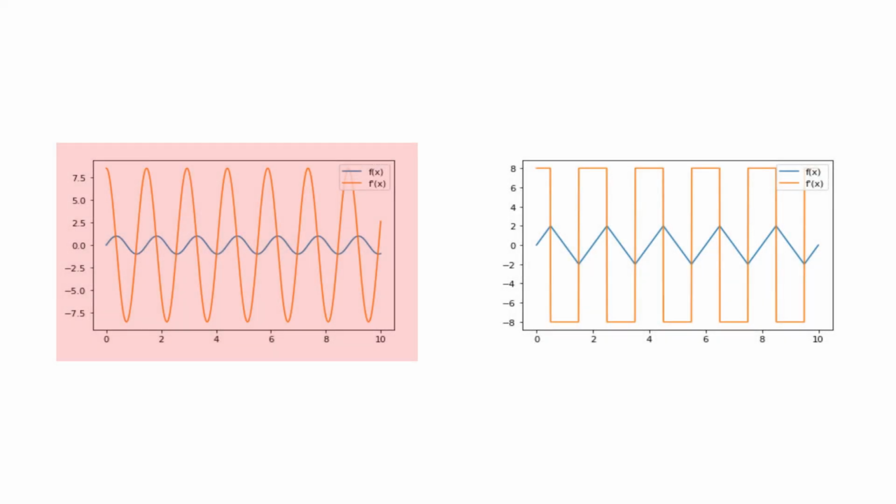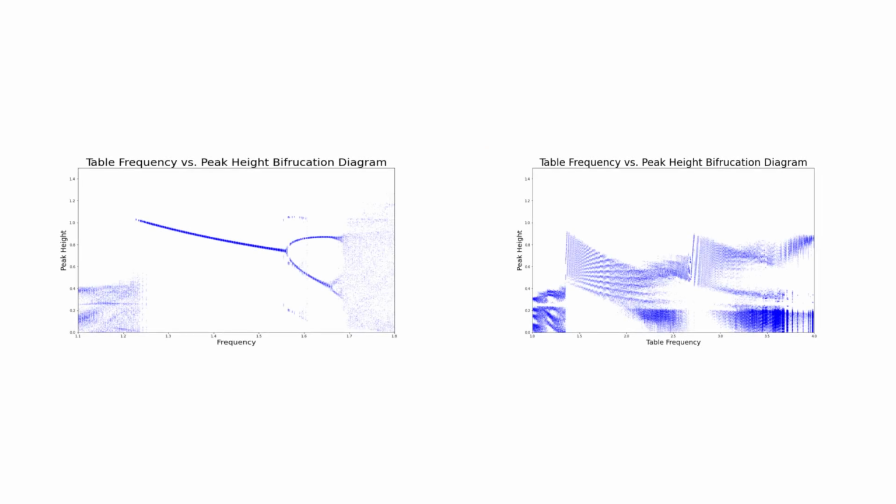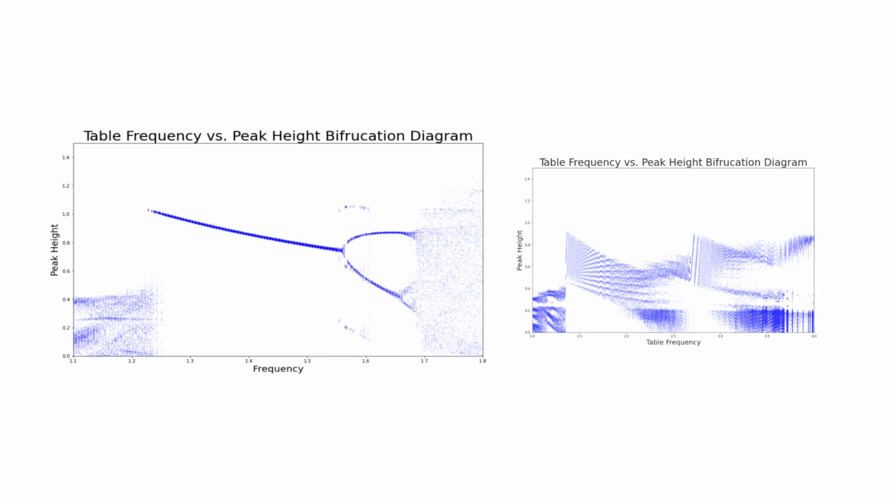For the sinusoidal oscillations, the velocity of the table at each point is conveniently just a cosine function, which is then added to the velocity of the ball at each collision. In the case of the triangle oscillation, we can just model the velocity as a square signal shown here. We then kept track of the peak heights of each trajectory and plotted them against various values of table oscillation frequency, and we can see emergent phenomena such as bifurcation in certain scenarios.